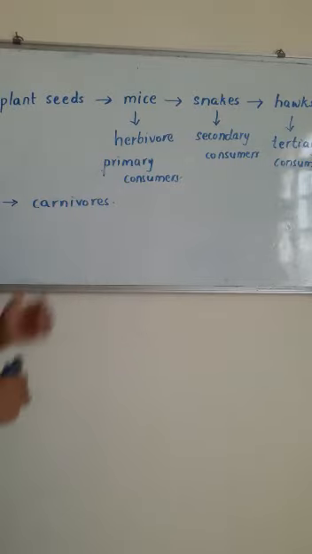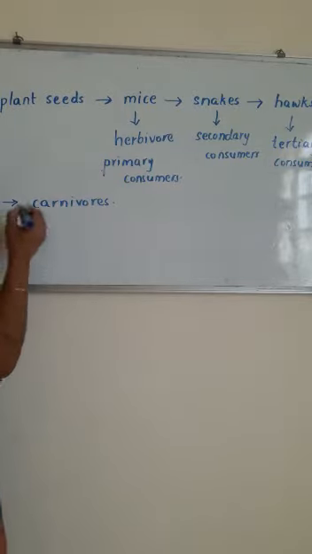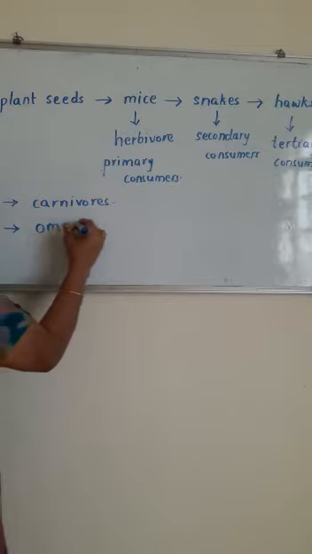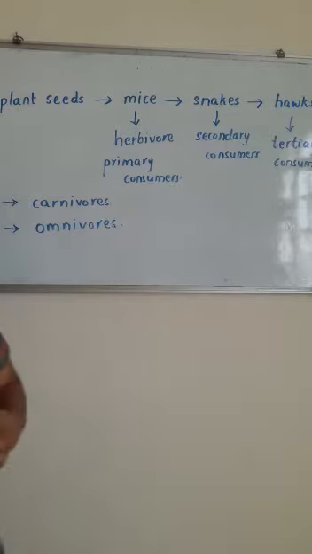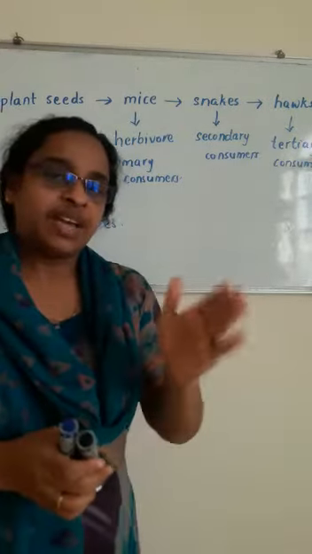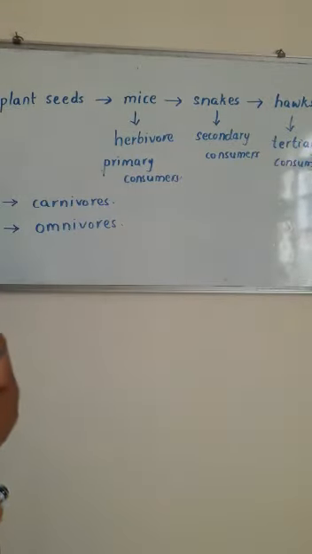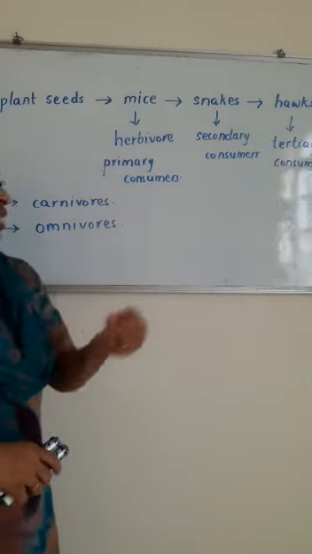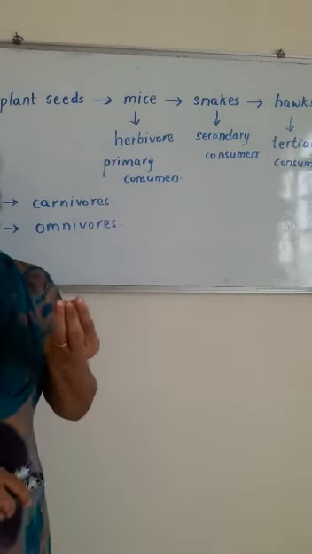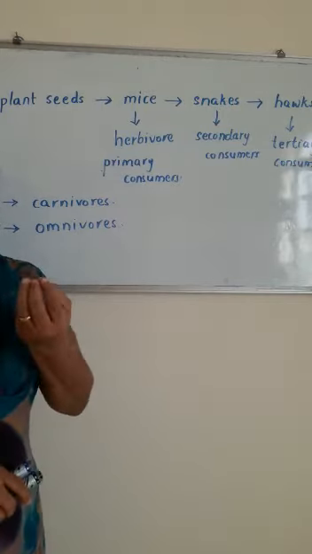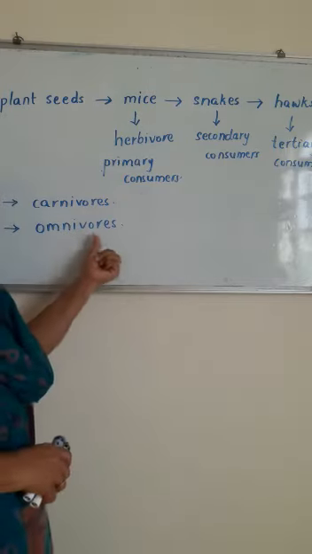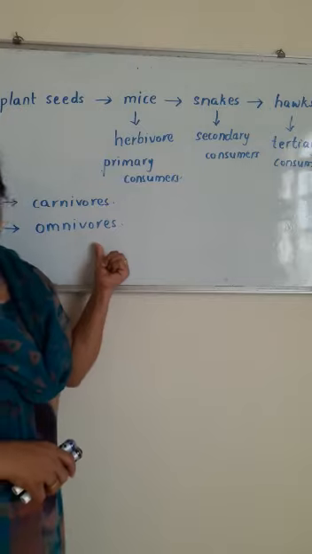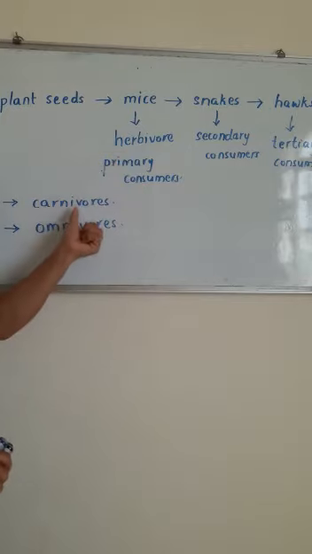So herbivore, carnivore, and there is one more kind of animal. They are known as omnivores. Omnivores means they eat both plants and also animal foods. Just like you can say cat. Cat, it drinks milk, it eats rice, but at the same time it eats fish also. So such kinds of animals we can say are omnivores. So there is herbivore, carnivore, omnivore.